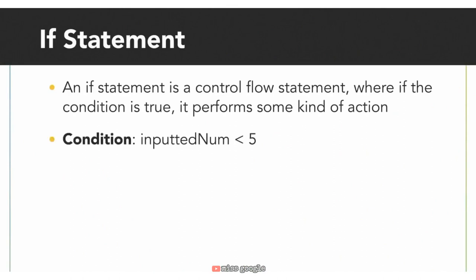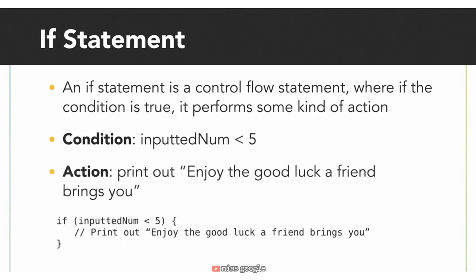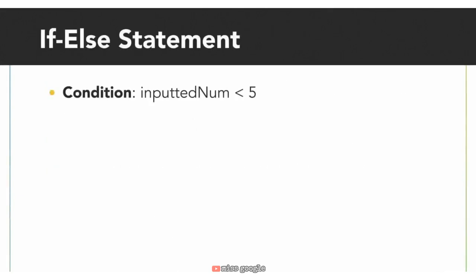In this case, our condition is inputted num less than 5. The condition will either be true or false. For our program, if the inputted number is less than 5, meaning the condition is true, then we execute the code in the if block or in the curly brackets. In this case, if the inputted num is less than 5, we would print out, "Enjoy the good luck a friend brings you." This print statement would only be executed if the condition is true, meaning inputted num is less than 5. So what if inputted num is not less than 5? Then the condition evaluates to false.